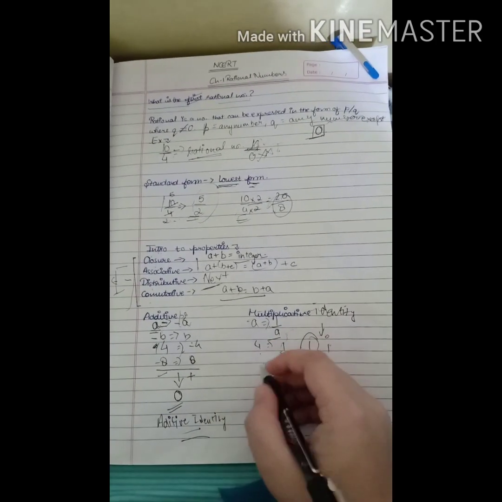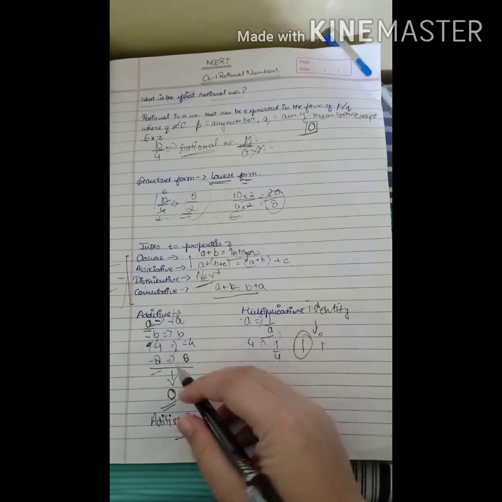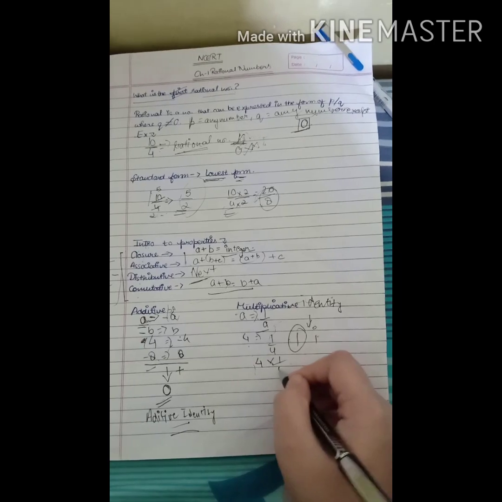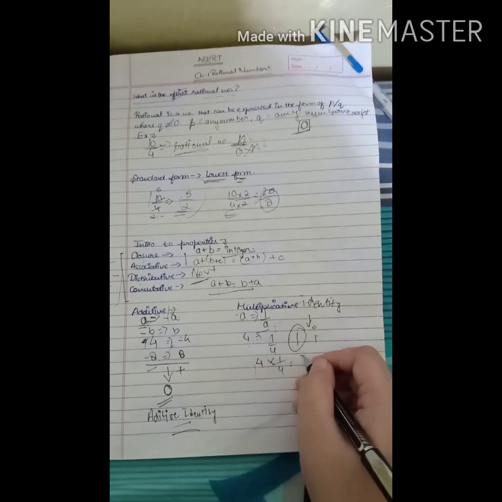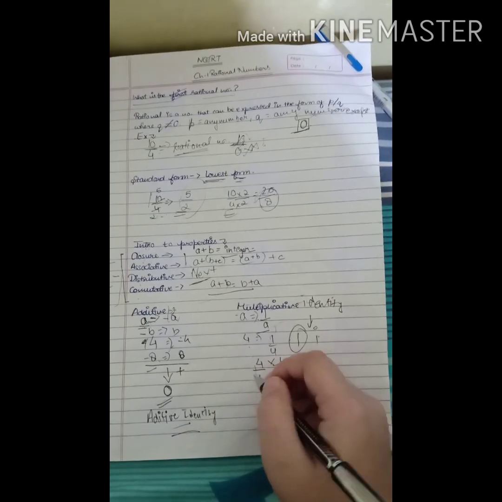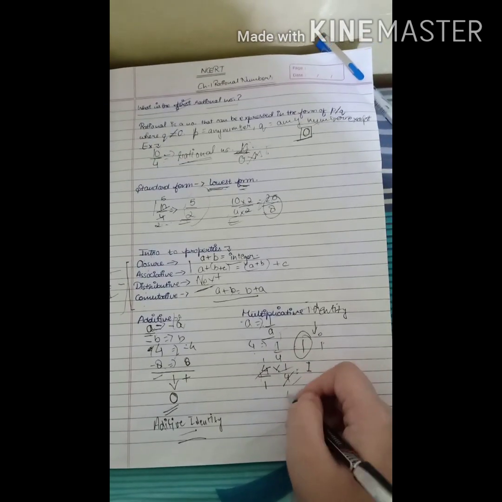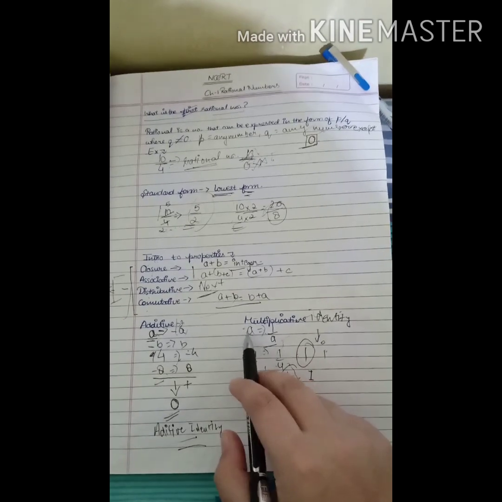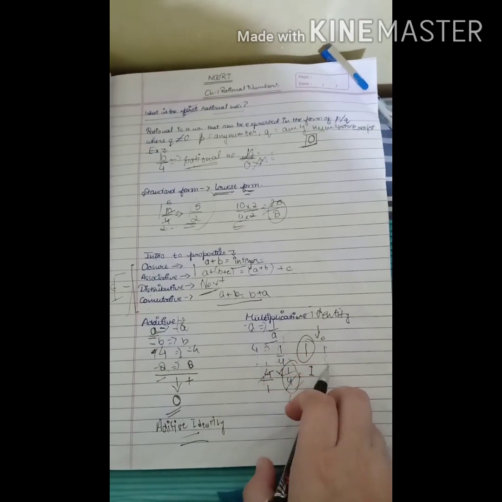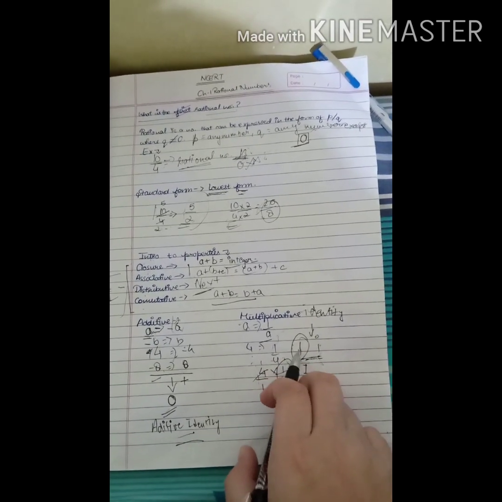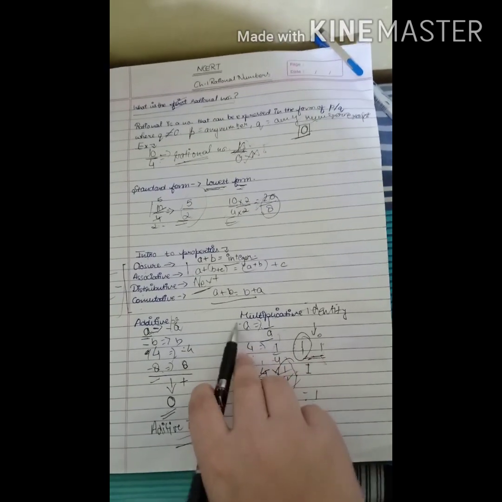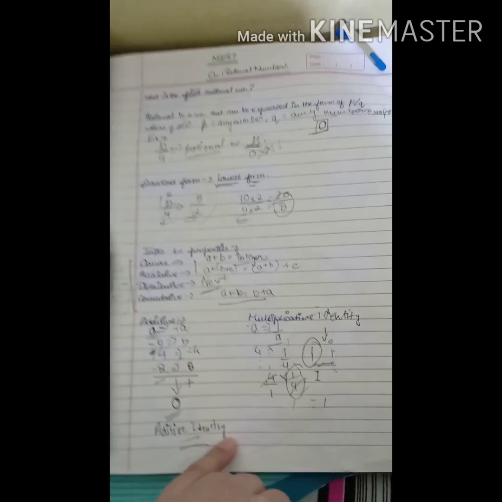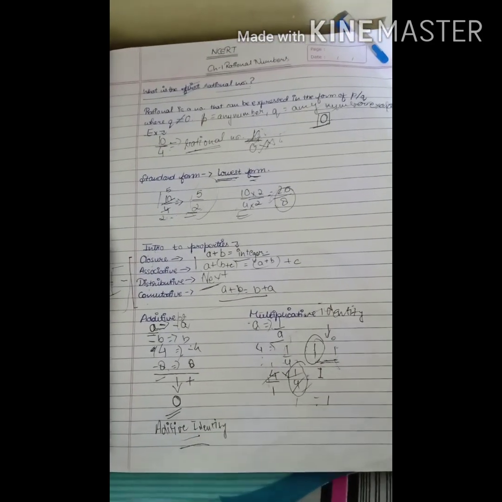So like here we have to get 0 when we add, and here when we multiply we have to get 1 as the product. So this will be cancelled and the answer is going to be 1. So this is the multiplicative inverse of 4, and 1 is the multiplicative identity of rational numbers, and 0 is the additive identity of rational numbers.